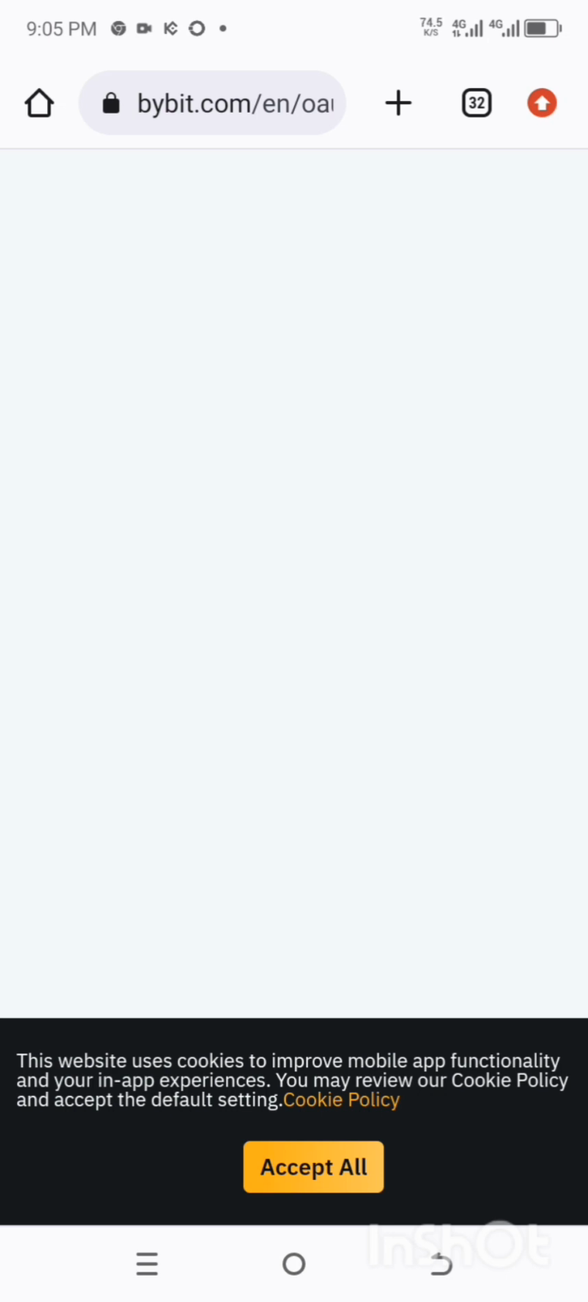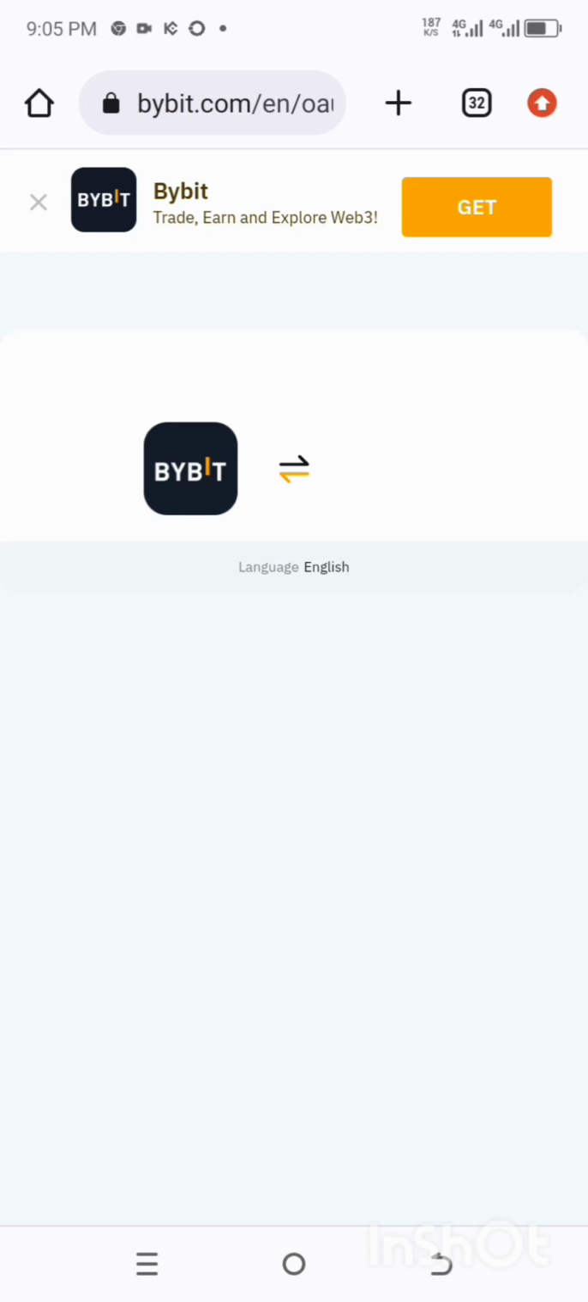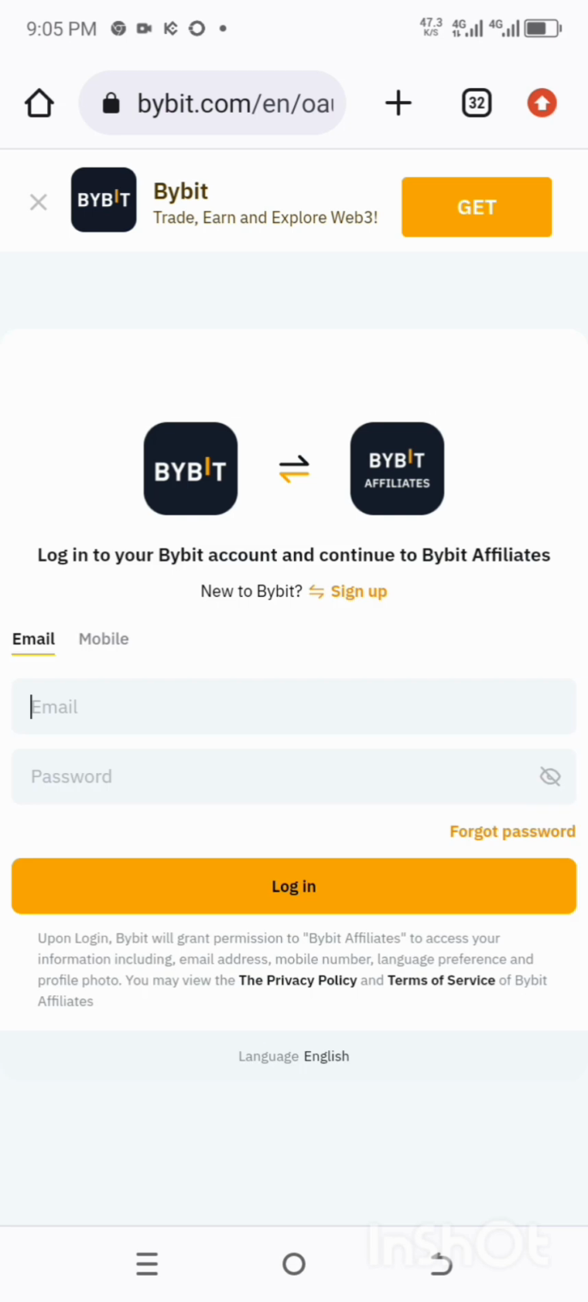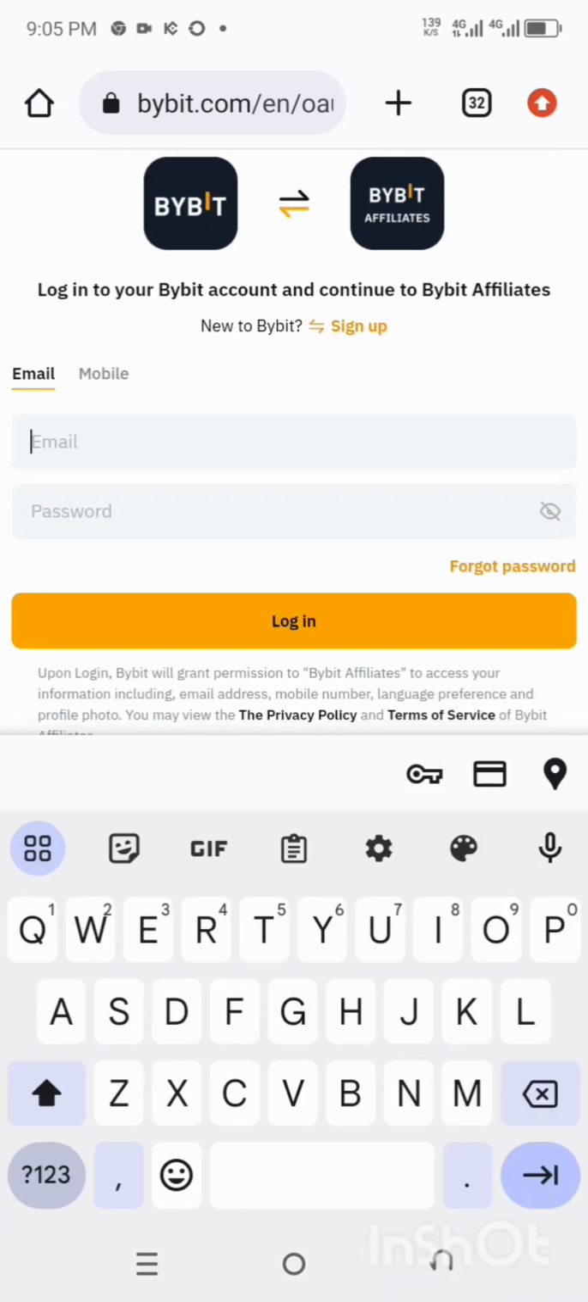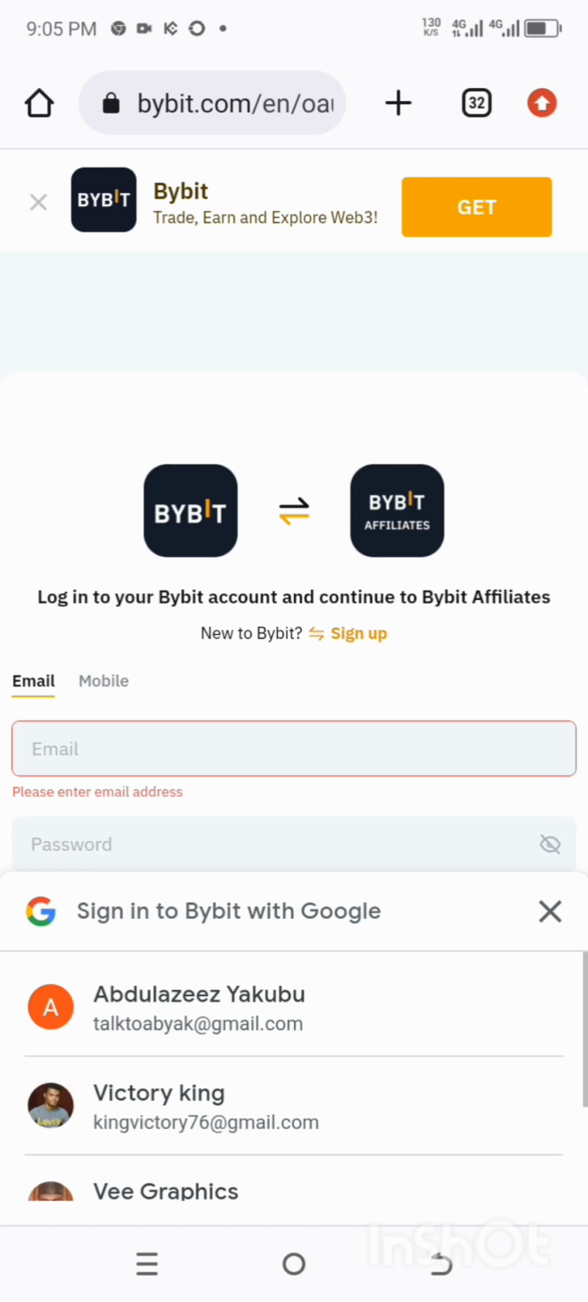Okay, so all you need to do here is click on accept all cookies. Accept everything. After that, you will be asked to provide your email. After providing your email, you choose a password for you to log in. If you have an account already, log into your Bybit account. What I'm going to do now is choose an email to register with.